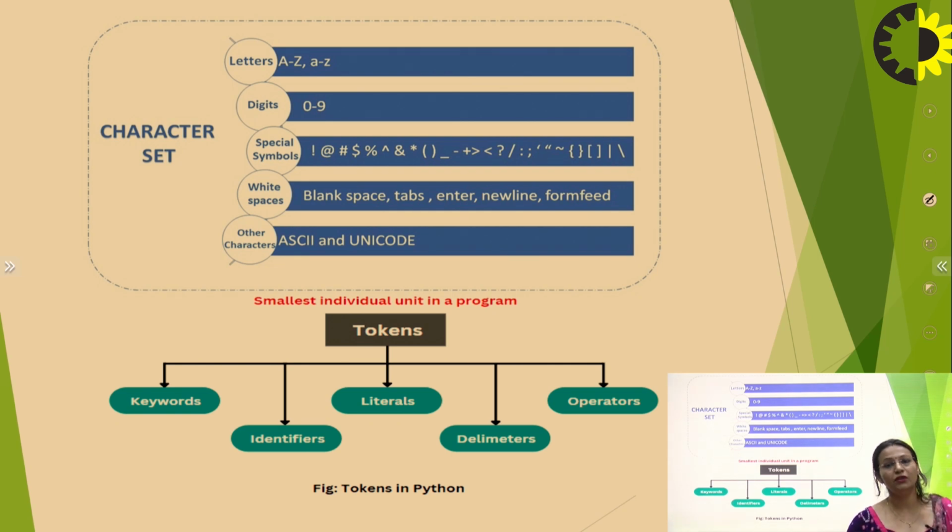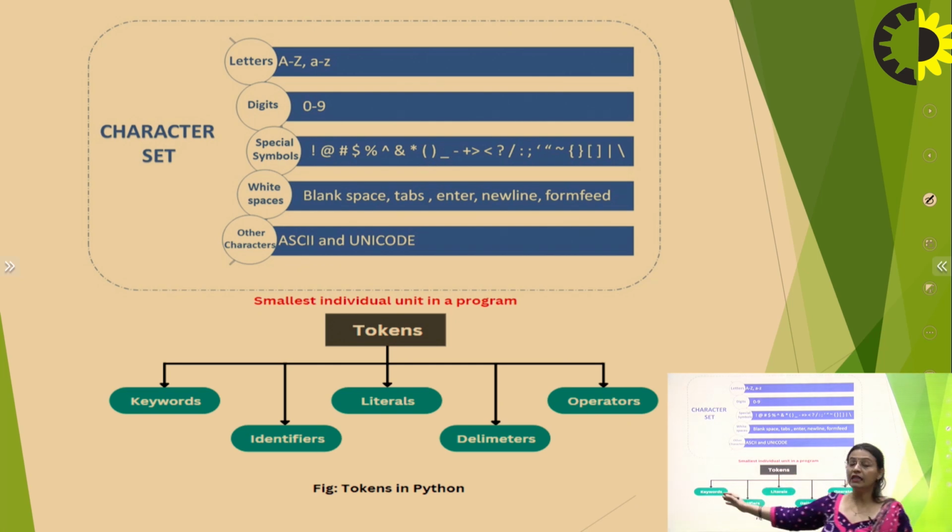After the character set, when I talk about tokens, there is a need to write something over it. Whatever you are writing is known as a token. In very layman language, a token is the smallest unit of a program. That smallest unit can be an individual character or a group of characters that is termed a word. Tokens are categorized into further forms: keywords, identifiers, literals, delimiters, and operators.